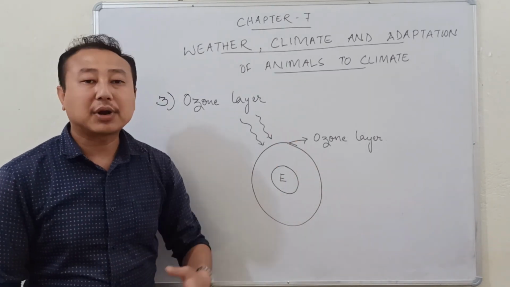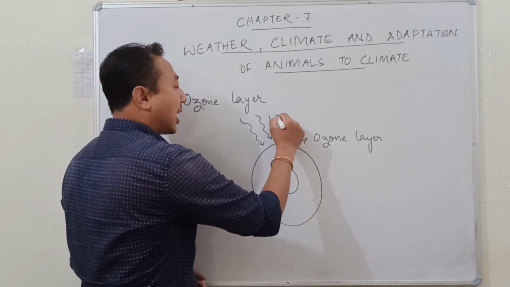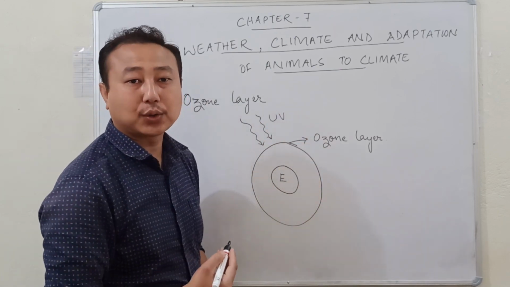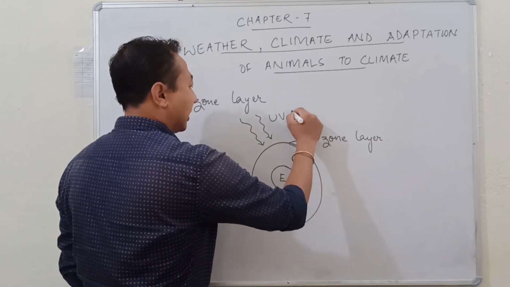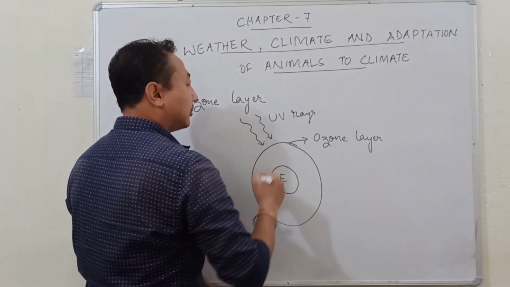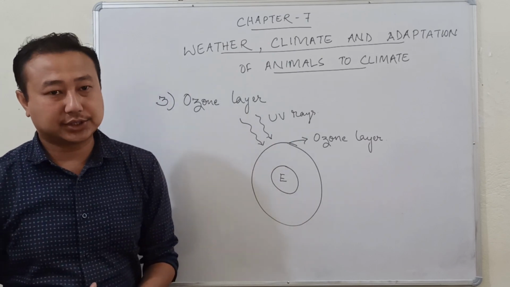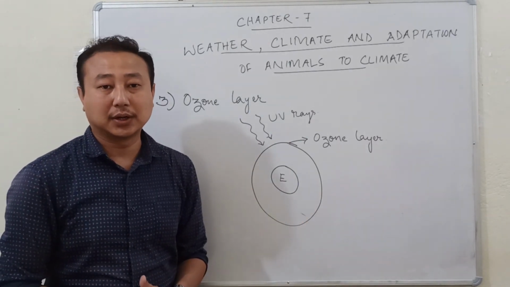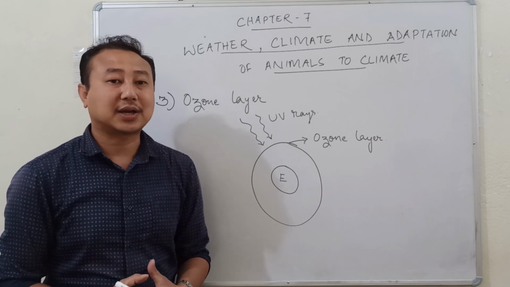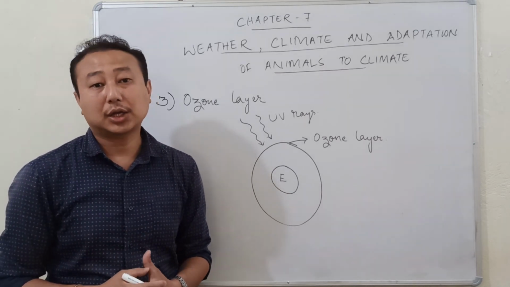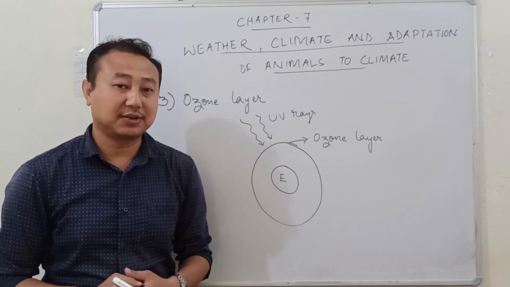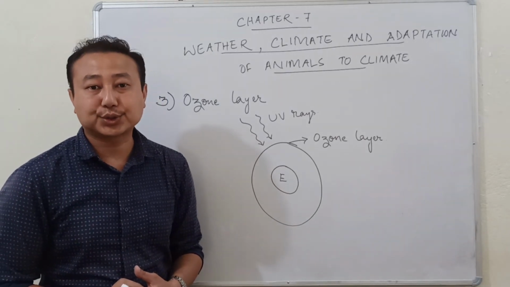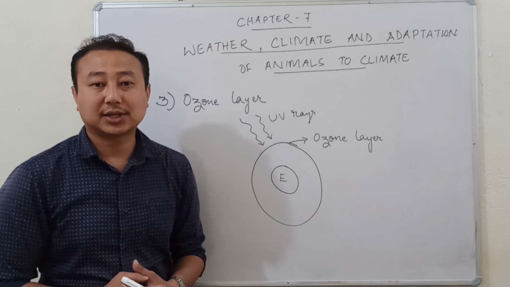The ultraviolet radiation is a very harmful radiation. In short, we call it UV rays. If this ultraviolet radiation enters the Earth's atmosphere and reaches the surface of the Earth, it can cause severe harm to human beings as well as to other living organisms. The ultraviolet radiation can even cause cancer, especially skin cancer.